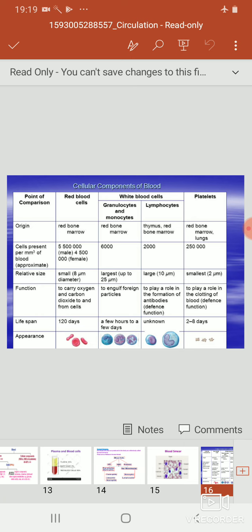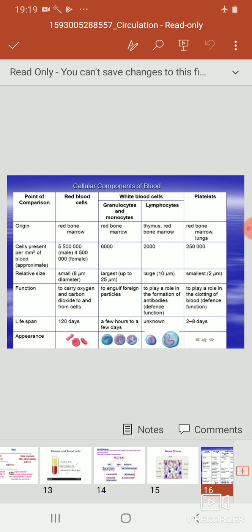The function of granulocytes is to engulf the foreign particle, and lymphocytes play a role in the formation of antibodies, means indirectly they perform the function of the defense mechanism. The lifespan of the granulocyte is a few hours to a few days.